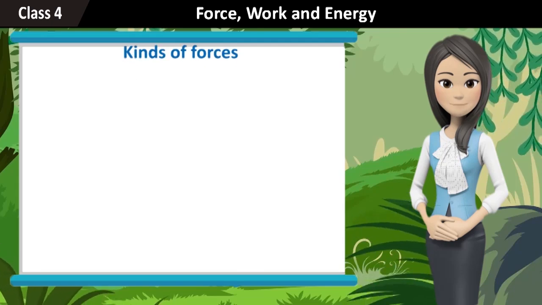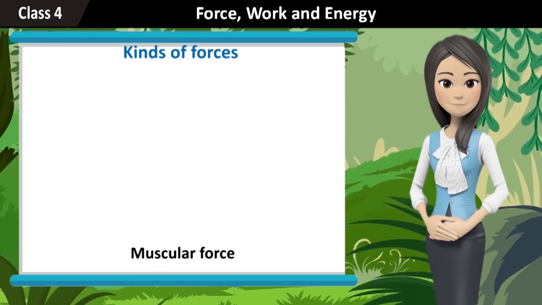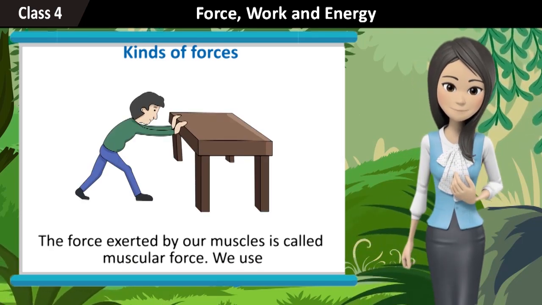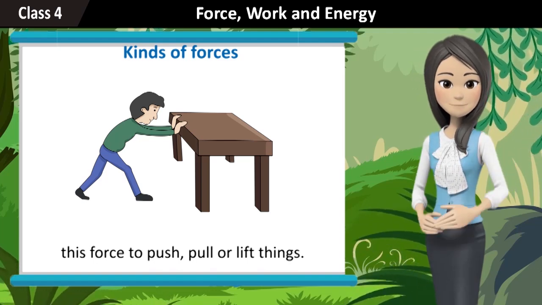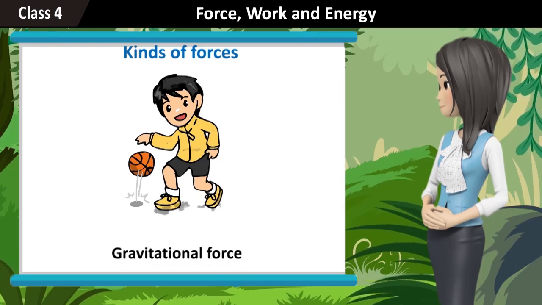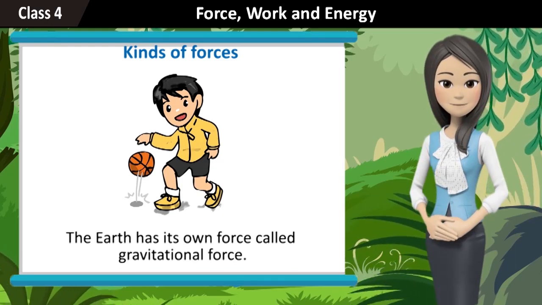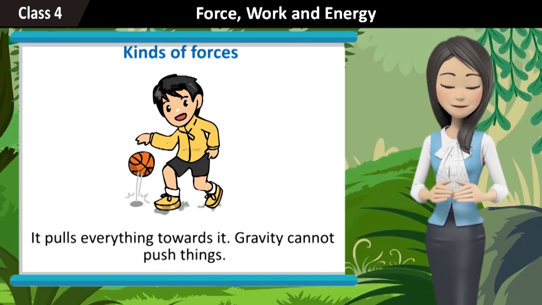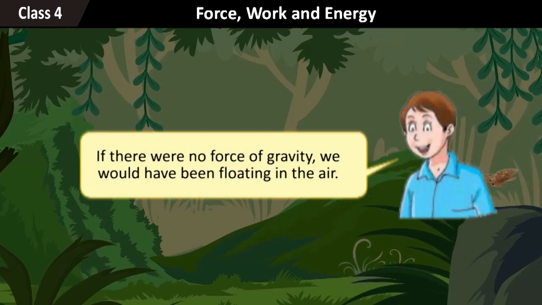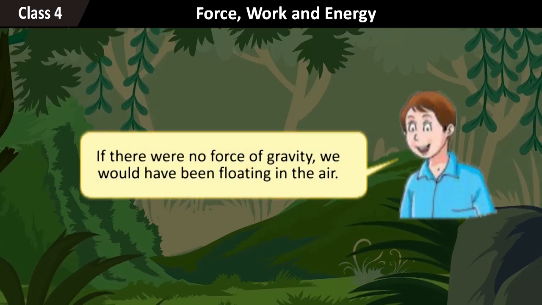Kinds of forces. There are many kinds of forces. Muscular force. The force exerted by our muscles is called muscular force. We use this force to push, pull, or lift things. Gravitational force. The earth has its own force called gravitational force. It pulls everything towards it. Gravity cannot push things. If there were no force of gravity, we would have been floating in the air.